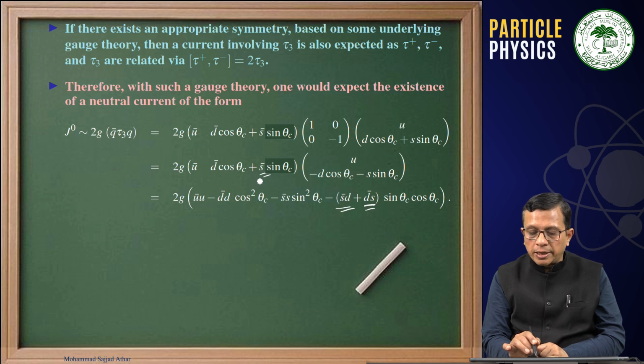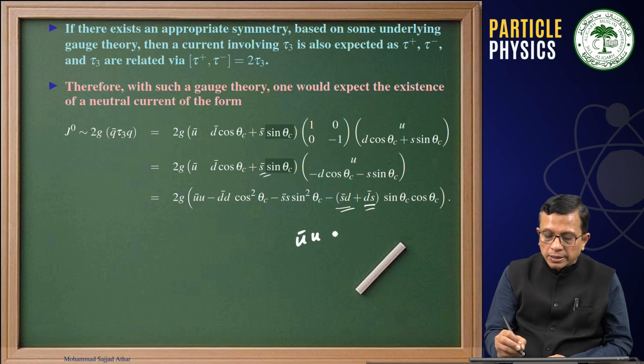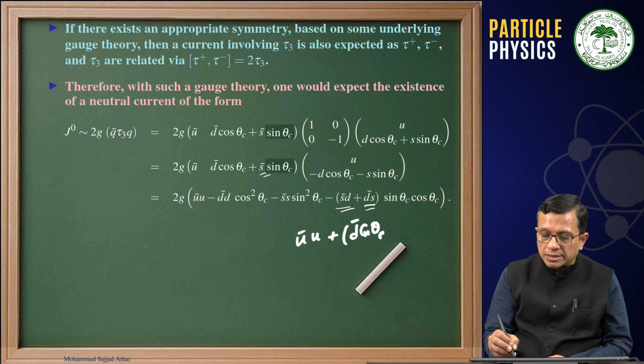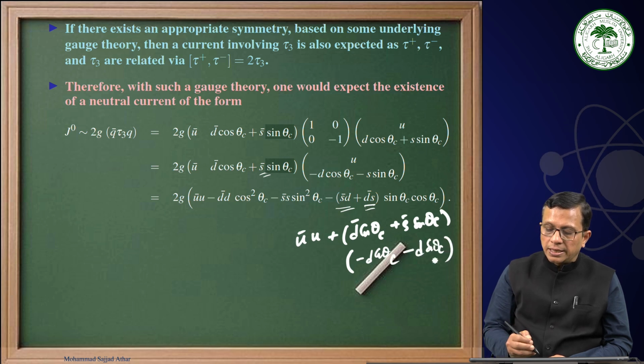Let me just write it down: this is u bar u, then plus sign, we have d bar cosine theta c plus s bar sin theta c, times minus sign I can take out, and then we can write minus d cosine theta c minus s sin theta c.